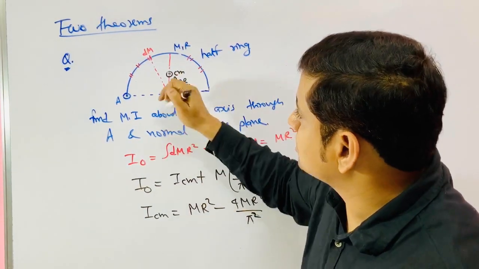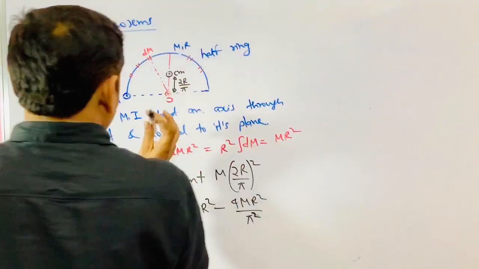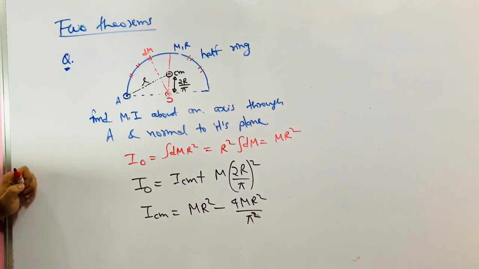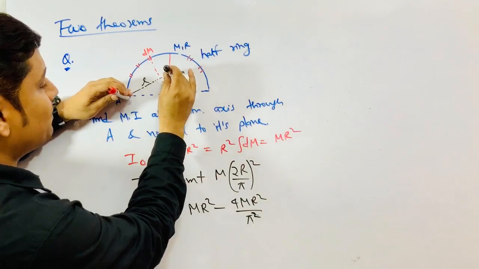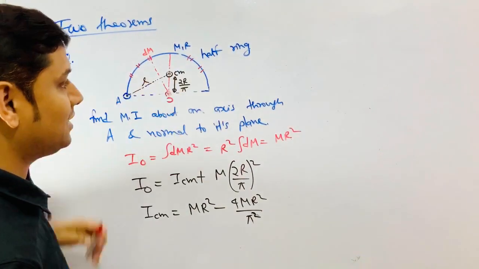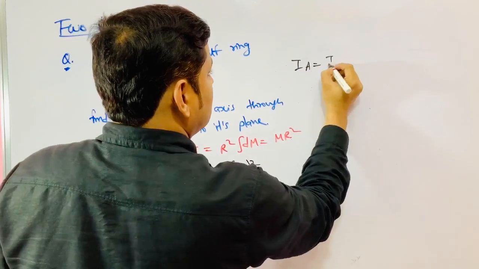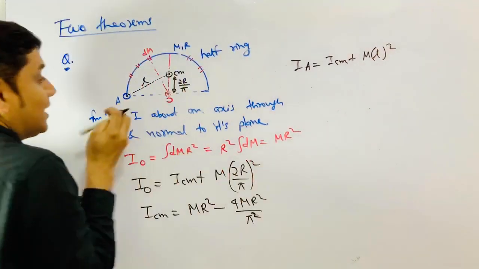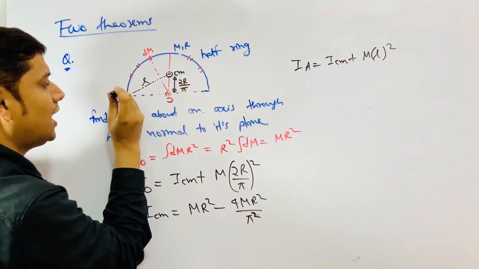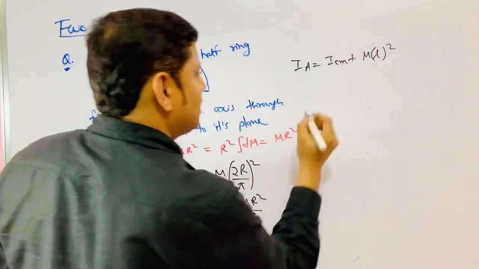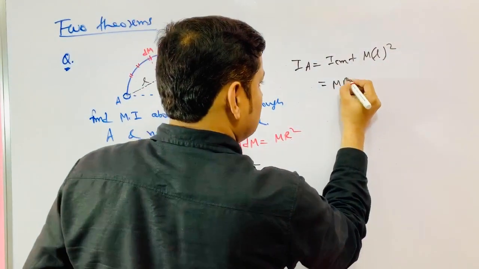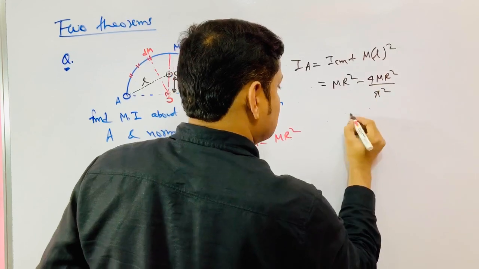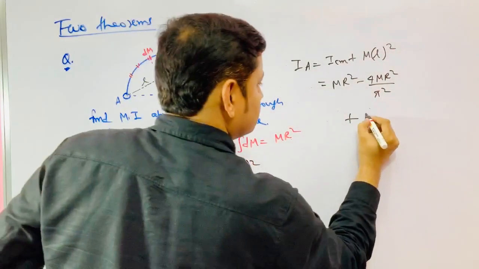So once you have the center of mass, to get I_A, if this distance is L, I_A equals I_CM plus M L square. Now you can apply it between these two, not those two. So I_A equals M R square minus 4 M R square by pi square plus M L square.